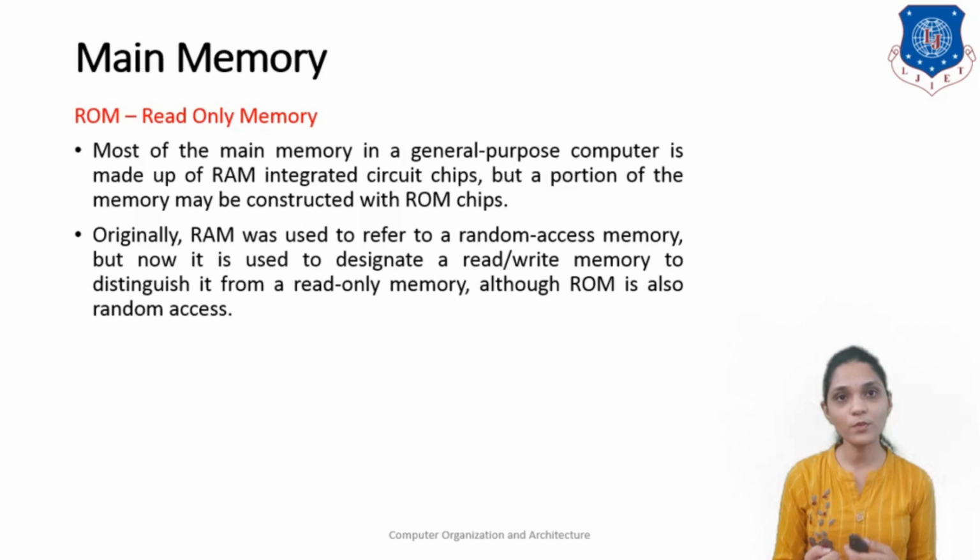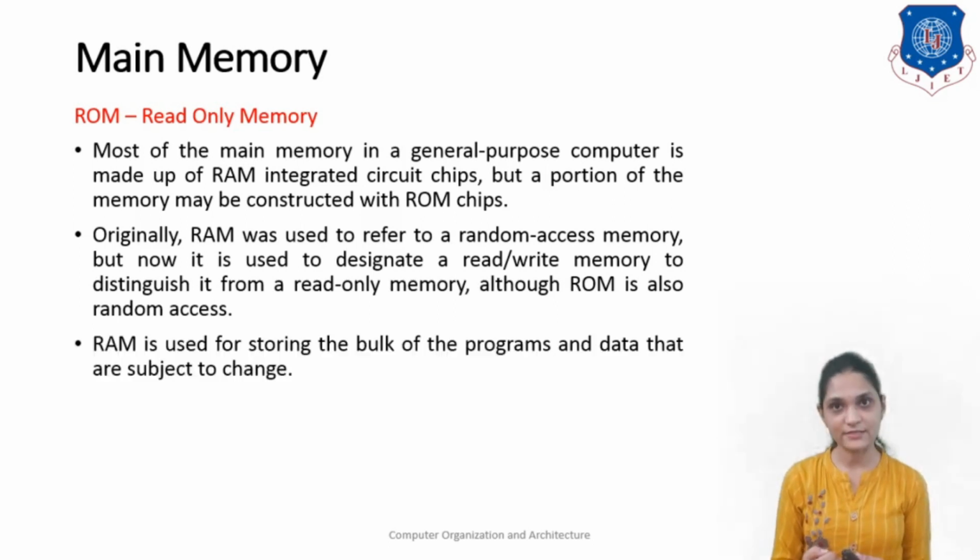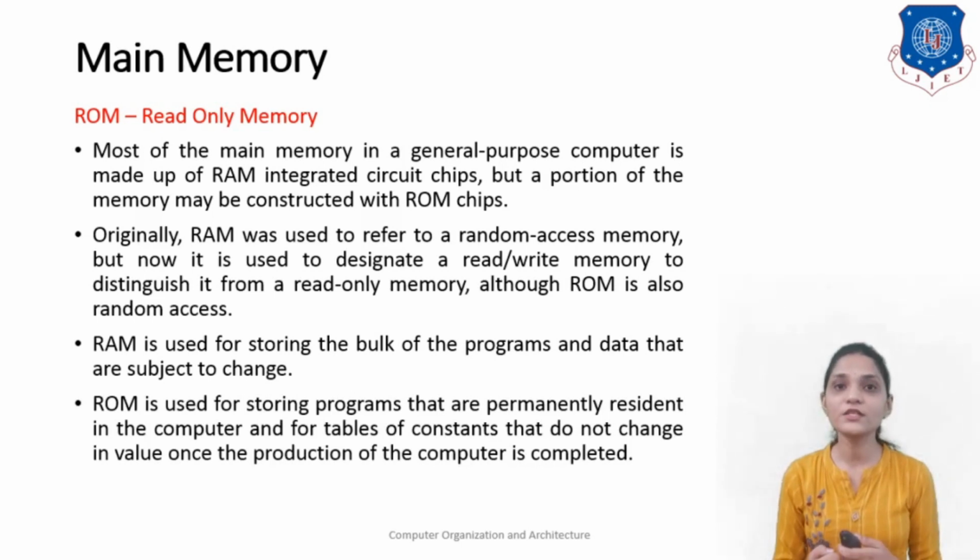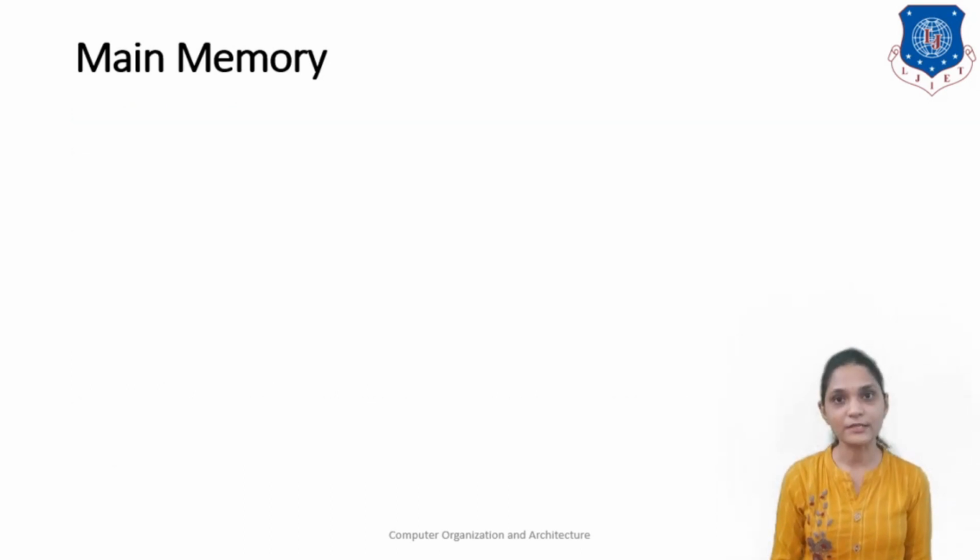Although ROM is also random access, here random access means that you can access any of its locations. The RAM is used for storing the bulk of the programs and data that are subject to change, and the ROM is used to store the programs that permanently reside in the computer and for tables of constants that do not change their value once the production of the computer is completed.